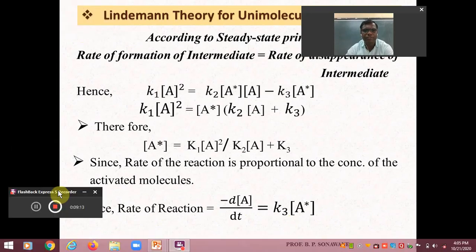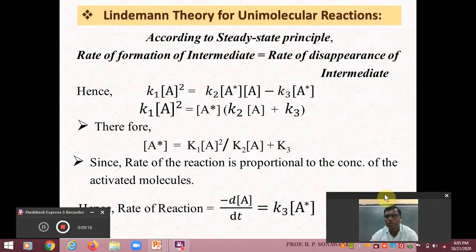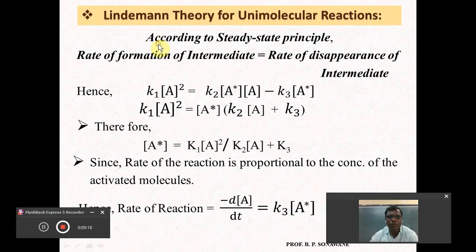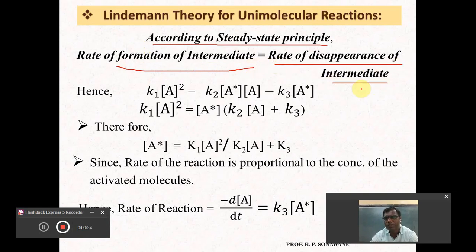So how can we determine the concentration of this activated molecule? According to the steady state approximation or steady state principle, the rate of formation of any particular intermediate is always equal to the rate of its disappearance. It means the rate of forward reaction becomes equal to the rate of backward reaction, and in that case equilibrium is achieved. In the same way, according to the steady state approximation, the rate of formation of intermediate is always equal to the rate of